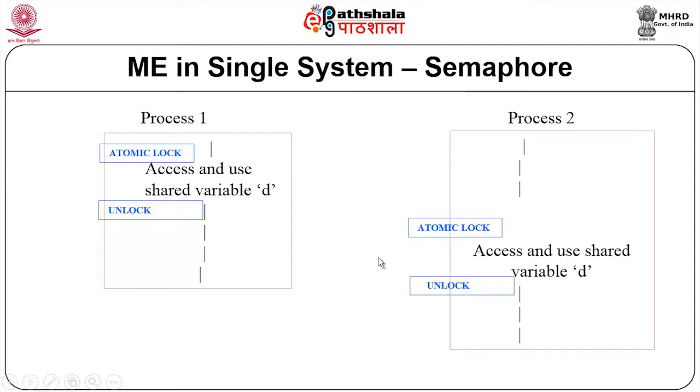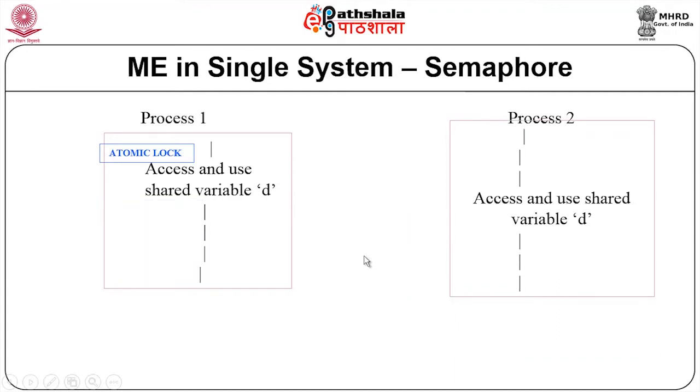Now, what will happen if both these are trying to access it together? Let us take this example where process 1 has put the lock and then process 2 is trying to execute the atomic lock, but process 2 will not succeed in putting the lock, and hence process 2 will be suspended or blocked.